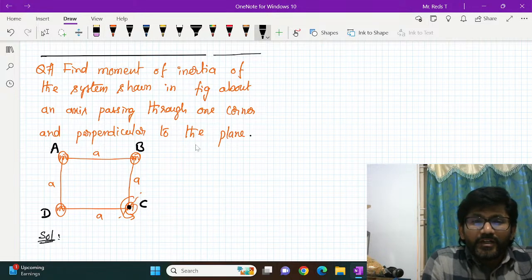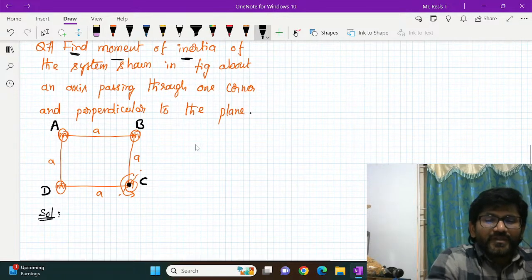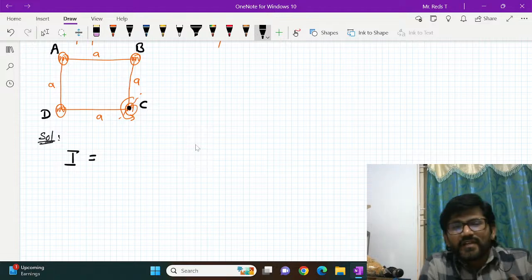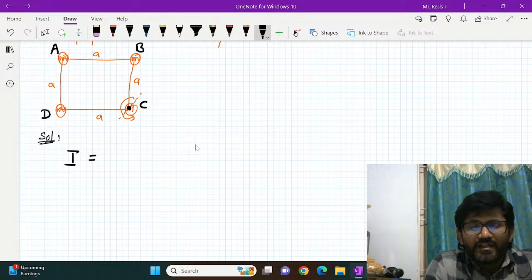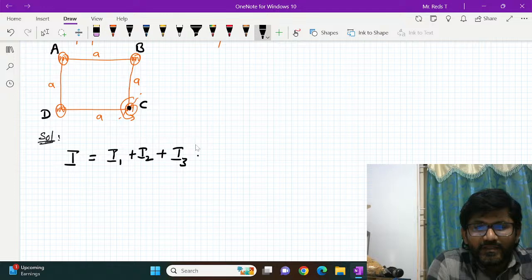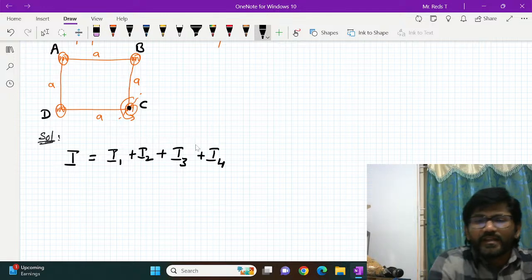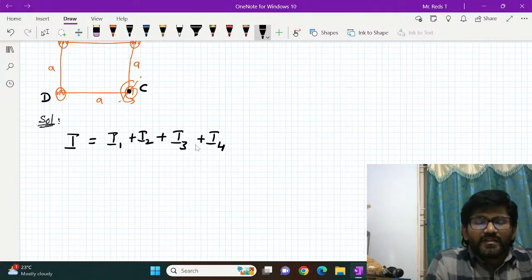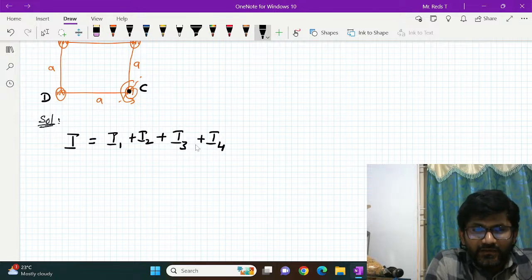Now, what are you asked to find? The moment of inertia of the system. The system has 4 particles at A, B, C, D, all of equal masses. So the moment of inertia I is I1 plus I2 plus I3 plus I4, the moments of inertia of the first, second, third and fourth particles. From the figure, for the particle at A, if you take it as 1, the perpendicular distance of the particle from the axis of rotation can be taken as this.